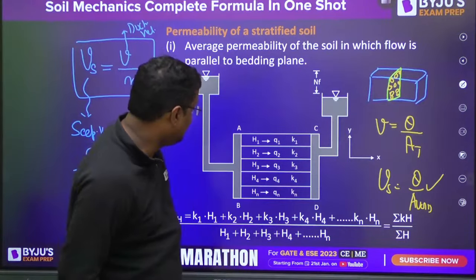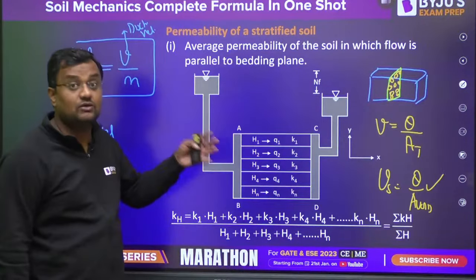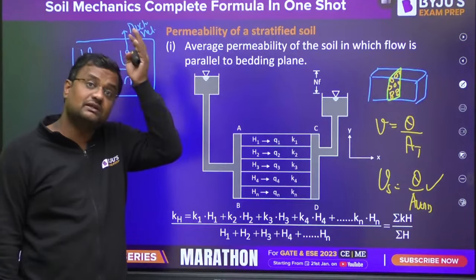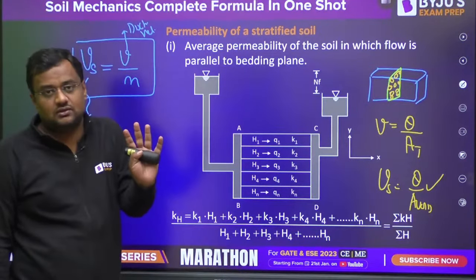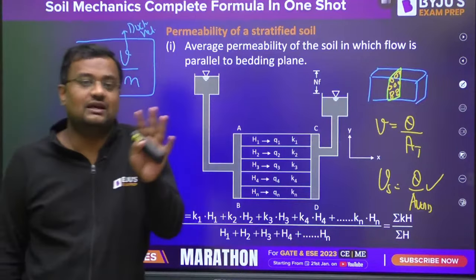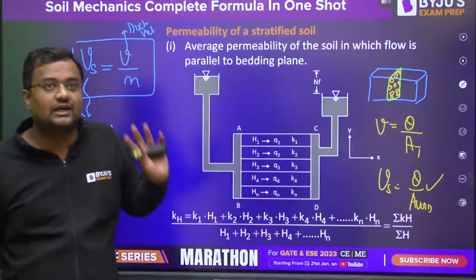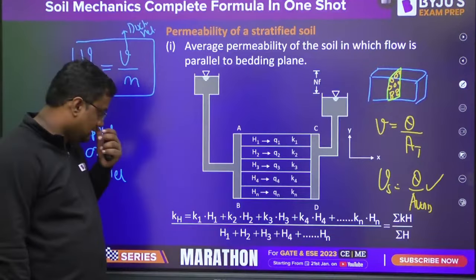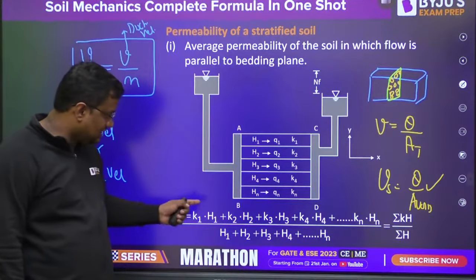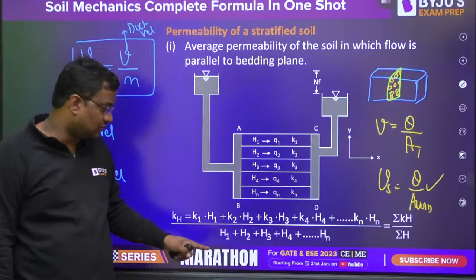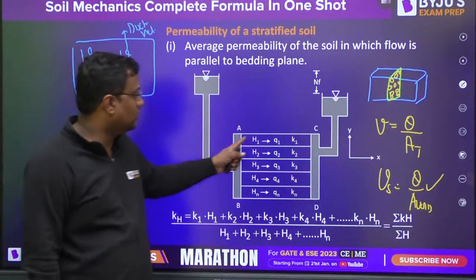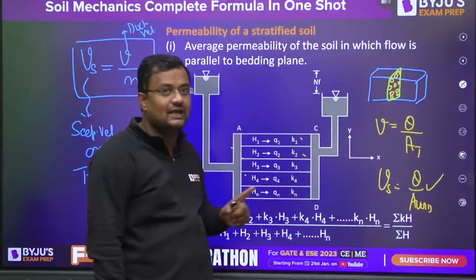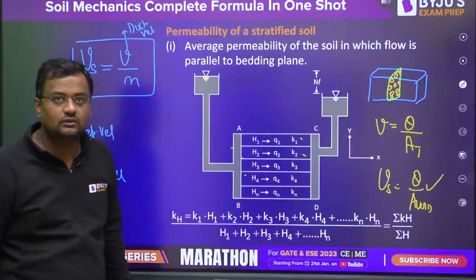Okay, and for permeability, suppose this is parallel to the bedding plane. What is parallel, what is perpendicular, in that marathon I told you everything. Here I am not telling you the concepts. For the concepts, the marathon, I will post the link in the comment box later on. So parallel is K1H1 plus K2H2 plus K3H3 upon the total H. Parallel means the head loss from here to here is the same. That whole concept I told you there.